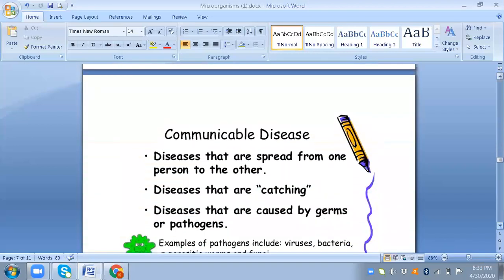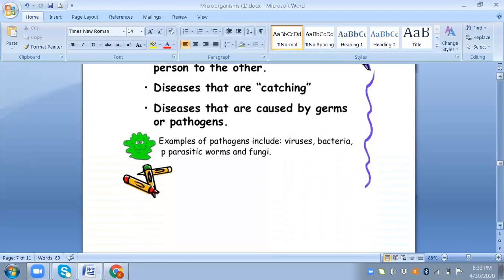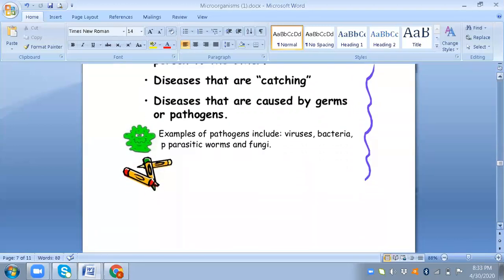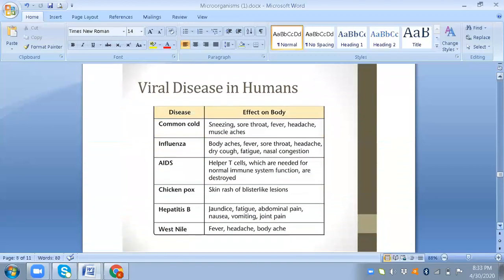Okay, communicable diseases. They are diseases that are spread from one person to another, diseases that are catching, caused by germs or pathogens. Examples are viruses, bacteria, parasitic worms, and fungi. These are the viral diseases in humans. The common cold, we are all familiar with it: sneezing, sore throat, fever, headache, and muscle aches. Influenza: fever, sore throat, headache, dry cough, fatigue.